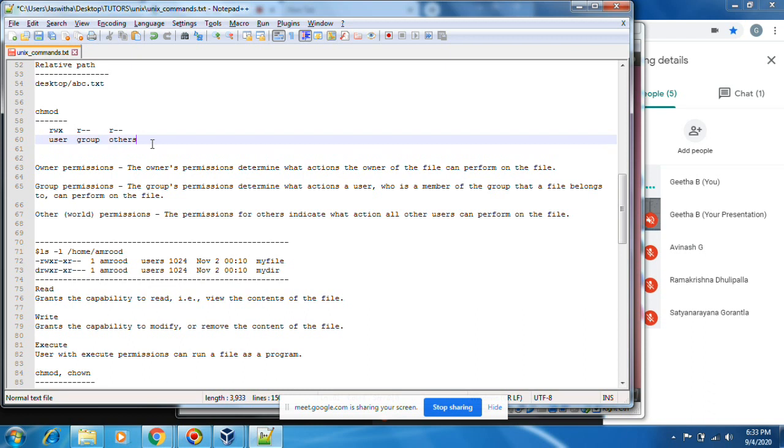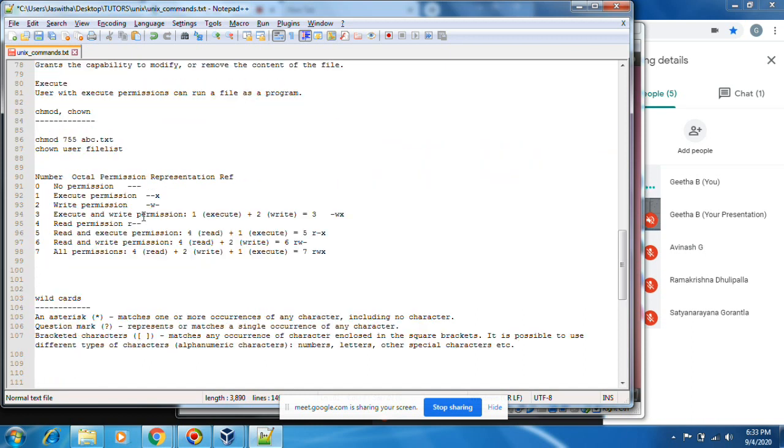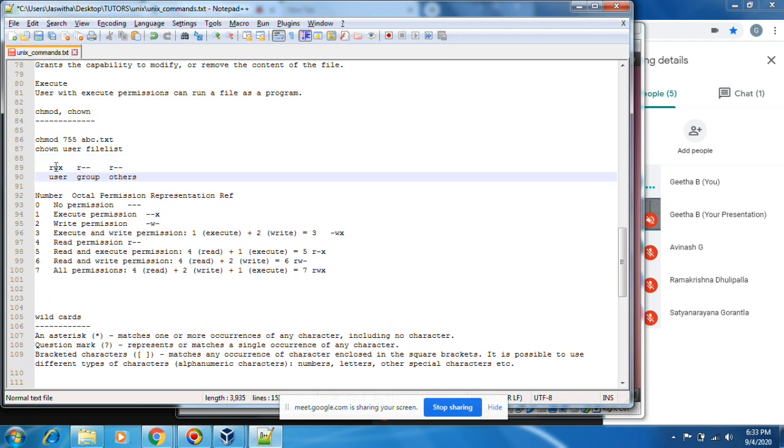Okay. Let's explain how to use chmod. These are the numbers that denote read, write, execute. 0 means no permissions. 1 means execute permission. 2 means write permission. 3 means 2 plus 1, execute and write permissions. 4 means read permission. 5 means 4 plus 1, read and execute. 6 means read write. 7 means full permissions, read write execute. This is the numbering.